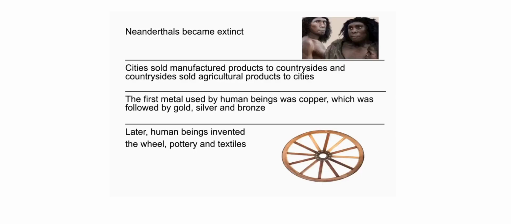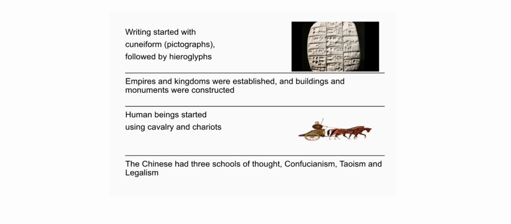Neanderthals became extinct. Cities sold manufactured products to countrysides, and countrysides sold agricultural products to cities. The first metal used by human beings was copper, which was followed by gold, silver, and bronze. Later, human beings invented the wheel, pottery, and textiles. Writing started with cuneiform and pictographs, followed by hieroglyphs. Empires and kingdoms were established, and buildings and monuments were constructed.